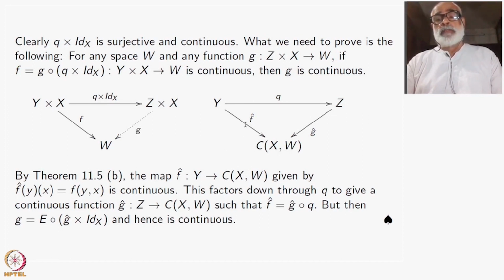The exponential correspondence says that F hat is continuous if and only if F is continuous. We are going to use this now. Once you have this, look at this also here, which is just Y to Z, the given map Q. Z to G, you have some function here, G hat, from Z cross X to W. I don't know whether it's continuous.